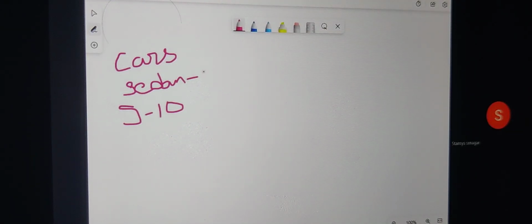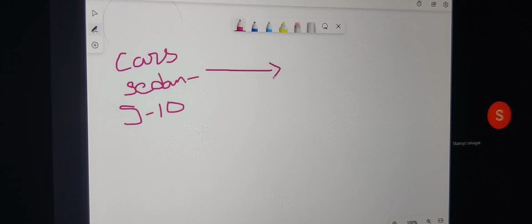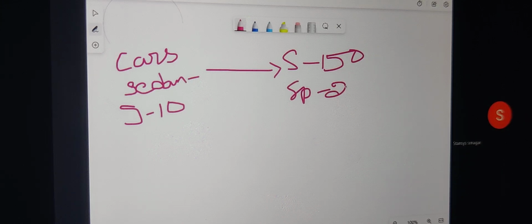Now, we are SAS programmers. By using a simple PROC FREQ procedure, PROC FREQ data set name, tables. Say for example, we have a make, model, or something, so a type. If I specify tables type, within half a minute you are going to get how many sedans we have. Say for example, sedans we have 150 models. How many sports do we have? Say 230. Then how many wagons do we have? How many trucks do we have? It is going to give all the information in a table format.